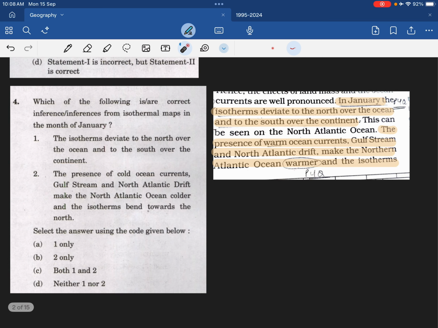Then which one of the following is correct regarding an isothermal map? Isothermal maps are also covered in NCERT. This statement is directly this. Read it yourself, you can pause the video and read the statement. These two are exact statements. And when you see the second statement, the presence of cold ocean currents, Gulf Stream and North Atlantic Drift, this statement is directly from here. They have just replaced the word warm with cold. Here it is cold and here it is warm, and here warmer is written, here colder is written. Otherwise these two are exactly the same.